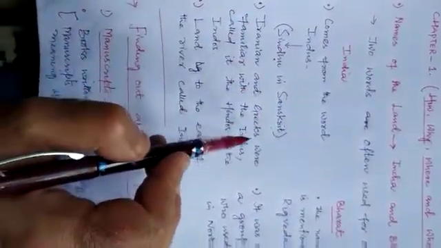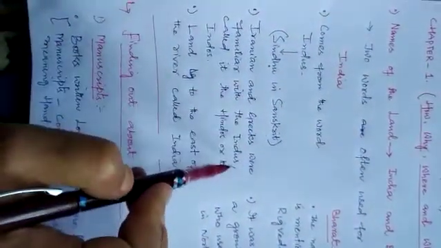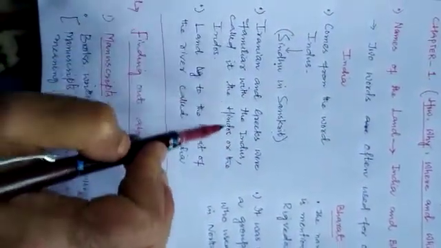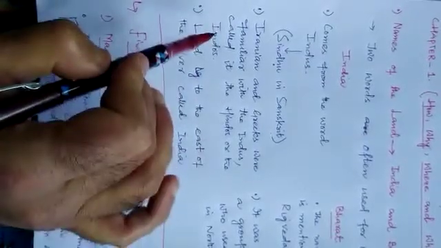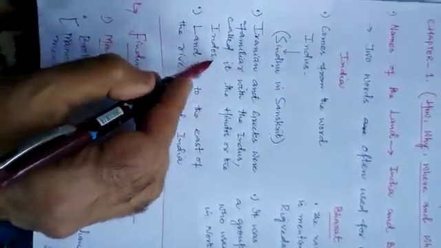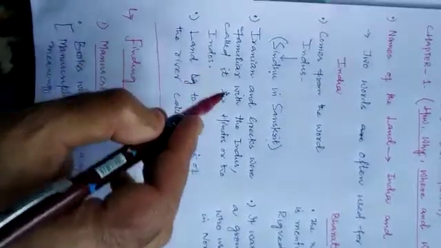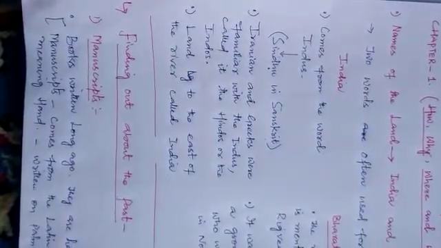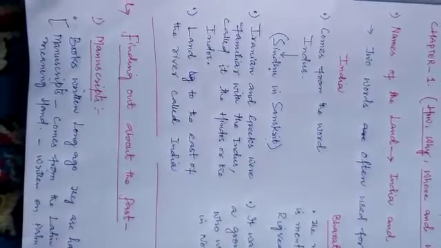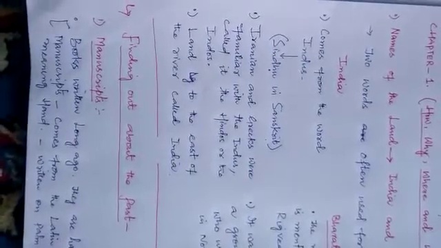So, Iranians and Greeks were familiar with the Indus, and called it the Hindus or the Indus. Try to understand. Who were Iranians and who were Greeks? Iranians are the people of Iran, like Kashmiris are the people of Kashmir. Clear?